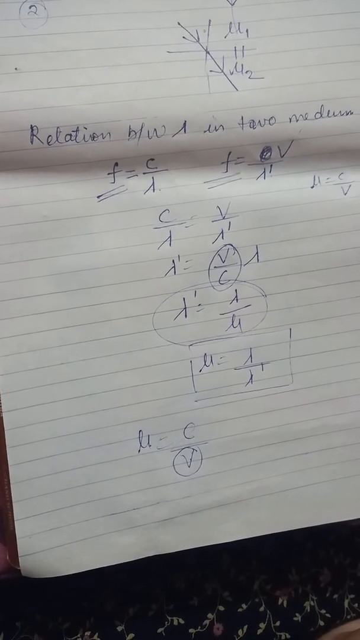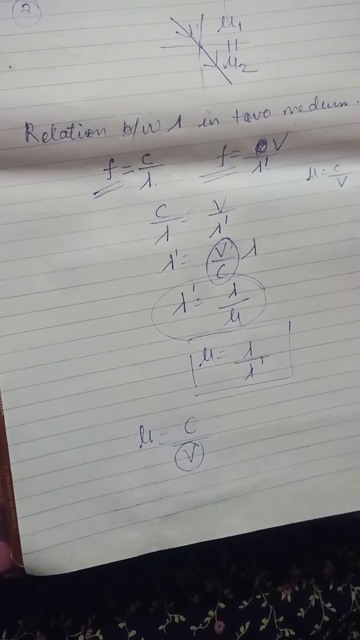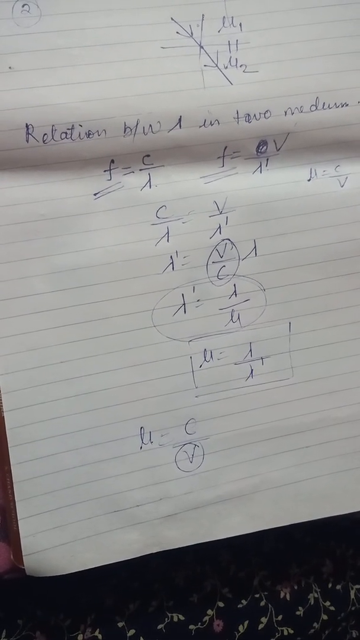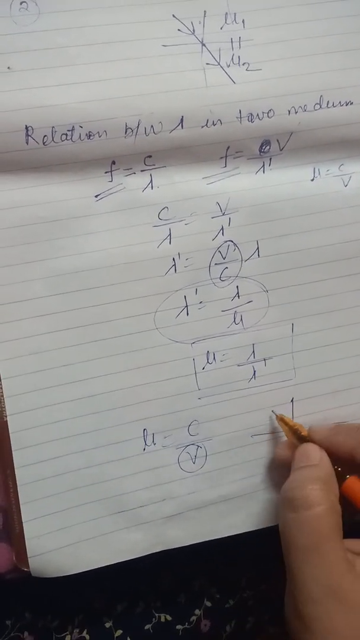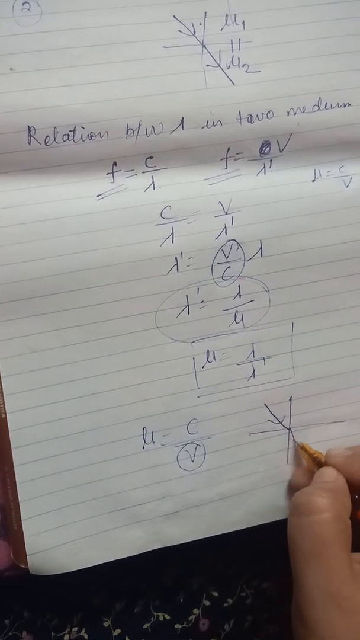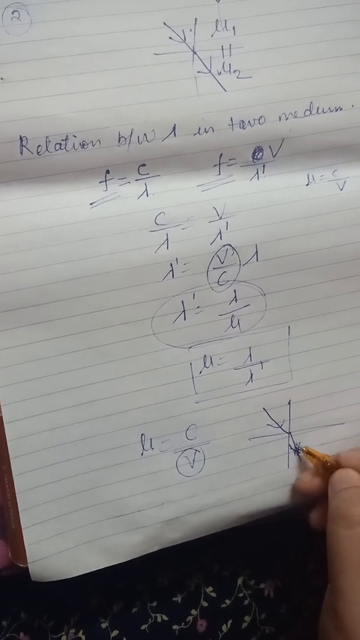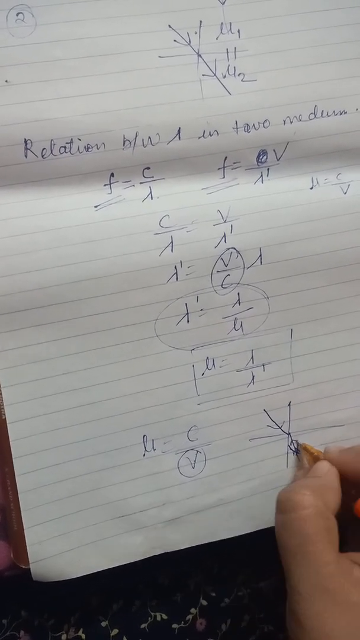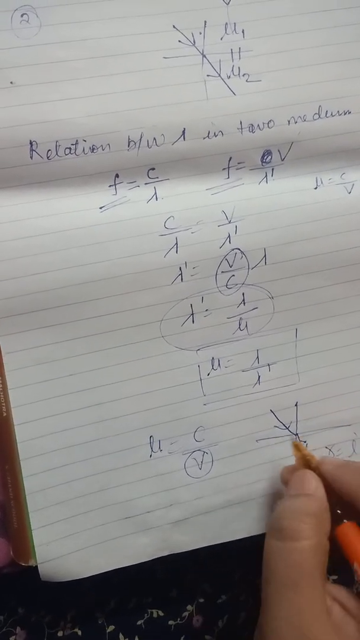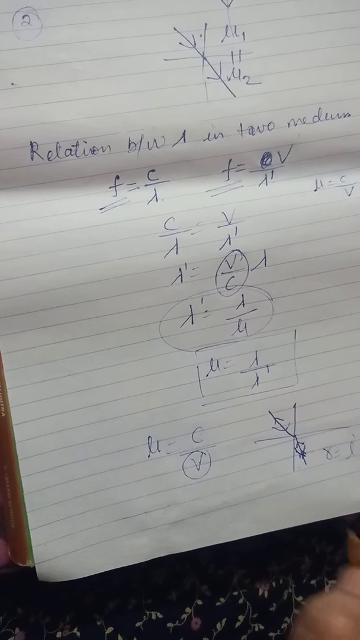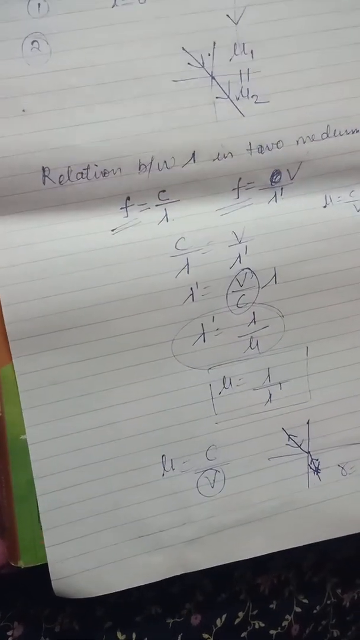Next we have the principle of reversibility. According to the principle of reversibility, the path of a light ray is reversible. It means when the light ray enters at an angle and refracts, and then enters from the other medium with the same angle of refraction, that is, when the angle of refraction becomes the angle of incidence, then it remains with the same path. This is called the principle of reversibility.